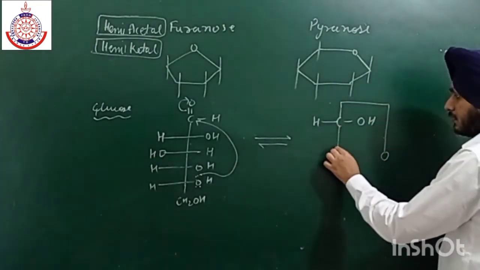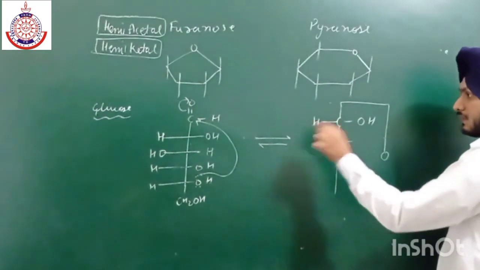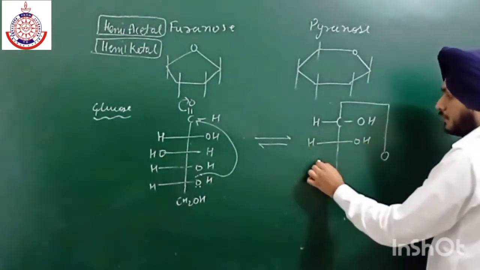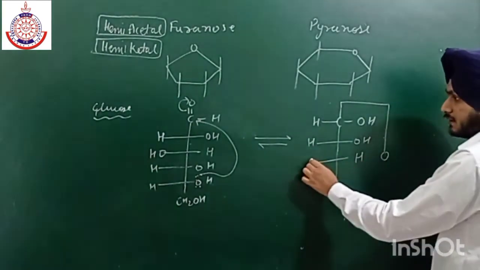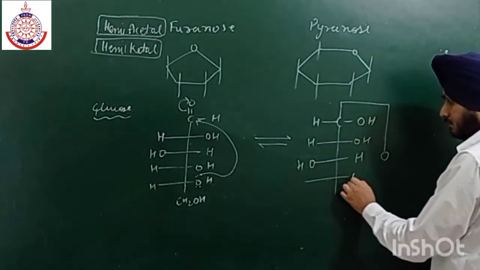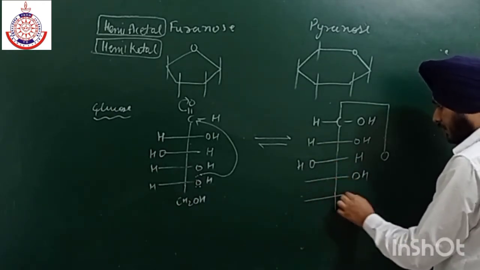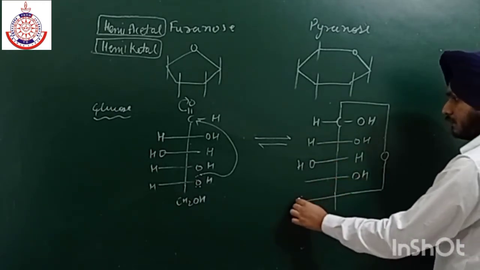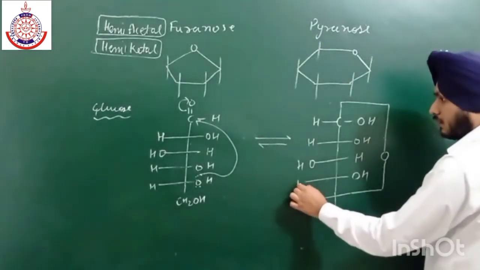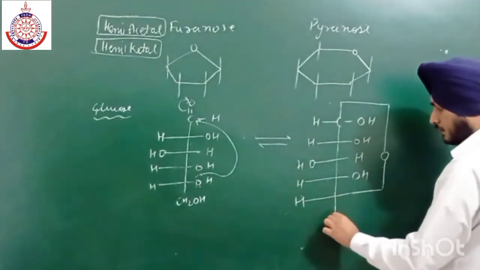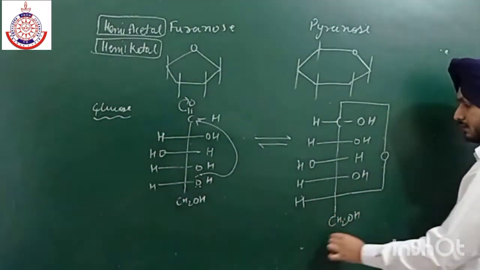These are the Fischer projections, so write in your notebook that these are the Fischer projections. Then we have carbon over here, hydrogen, and then CH2OH. So this is the alpha form.